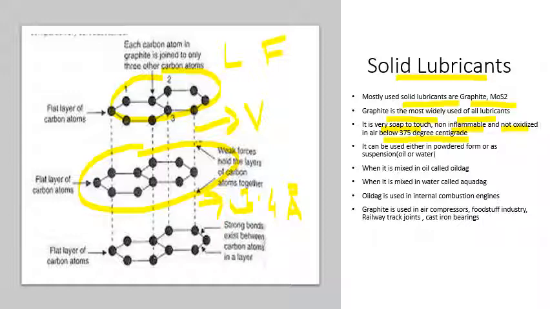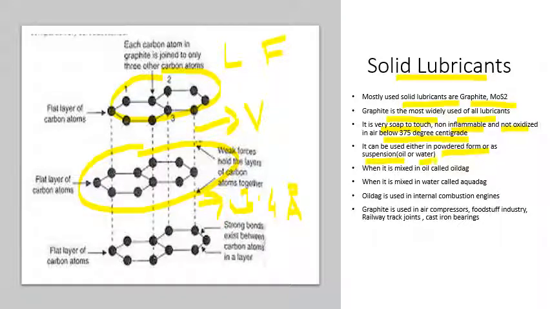That's why it is used as a lubricant, because of its layered and flat structure. It is also not oxidized in air below 375 degrees centigrade. It can be used directly in powdered form or mixed in oil or